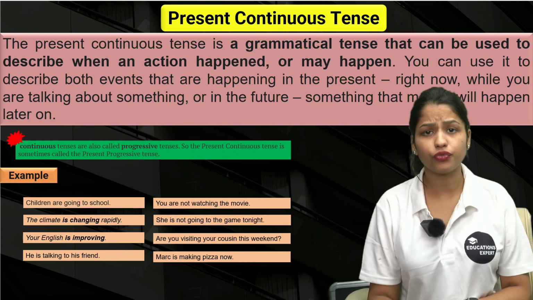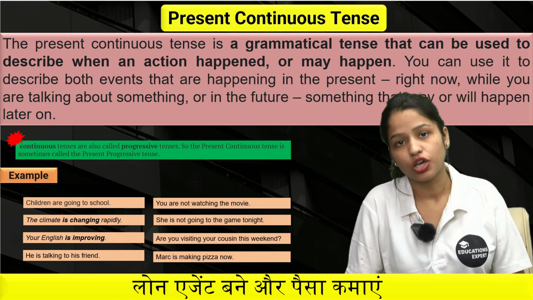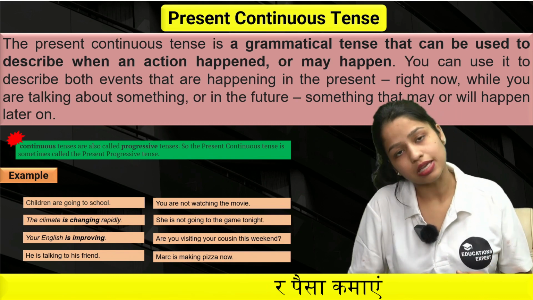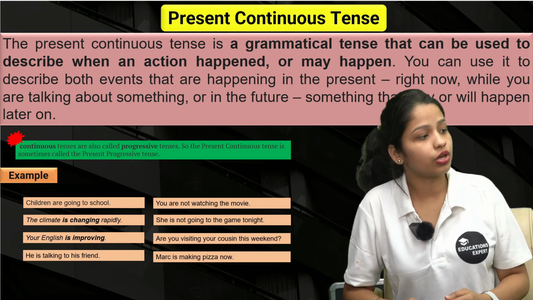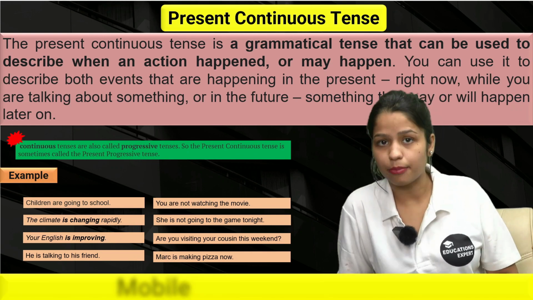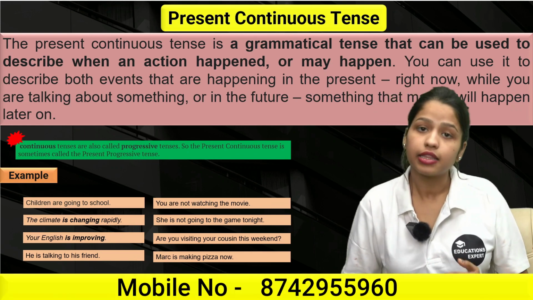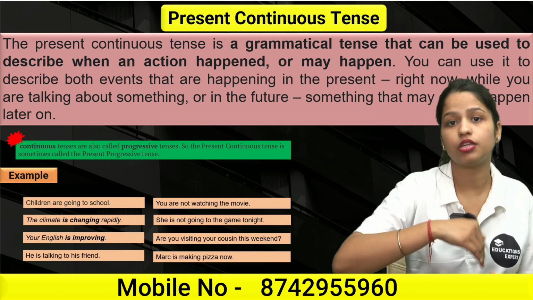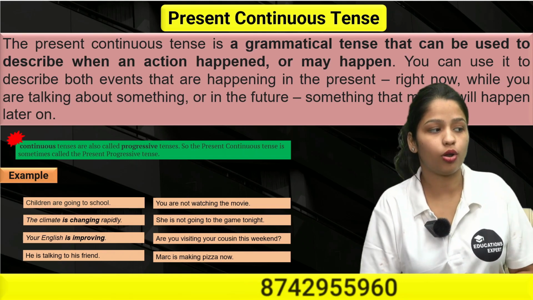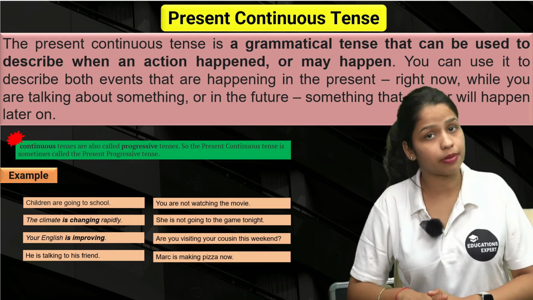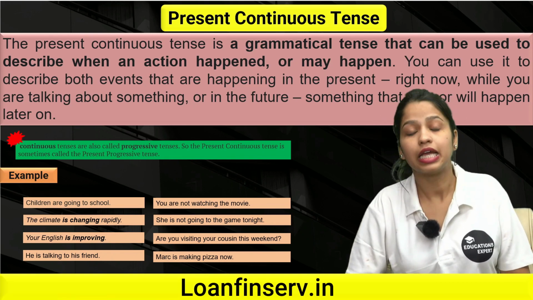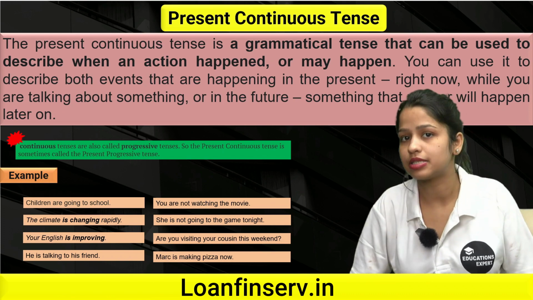See, if you look at the sentences closely, you will definitely get to know that something is happening right now or something is going to happen soon. So if you see this example, she is not going to the game tonight, this is an example of a negative sentence, that something is not going to happen in the near future, right? This is an example of present continuous. I hope all of these examples are clear for you. All of these examples are related to the definition as well. Whatever the definition is saying is connected to the examples as well.